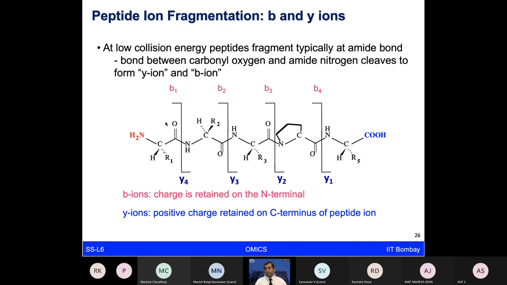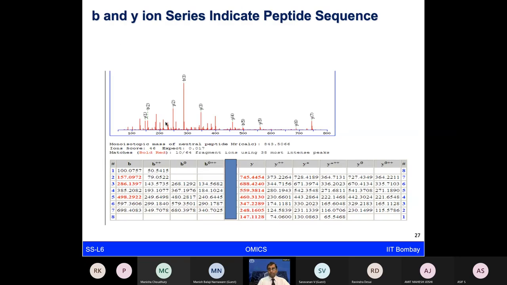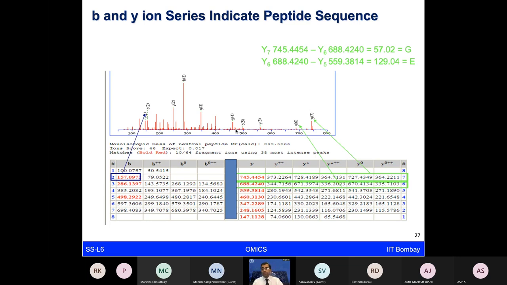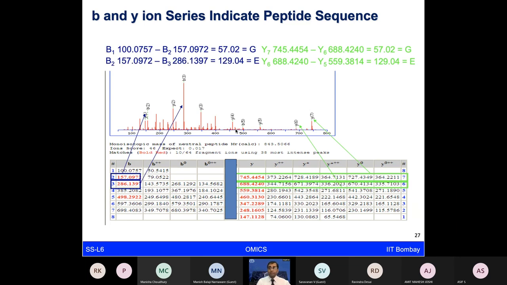But I'm just trying to give you the idea that the amino acid sequences we studied are crucial, because even in the complex instruments, we are going to deduce those sequences. So once we generate this kind of data set using a mass spectrometer, which now shows us the Y and B ion patterns, we look at the difference between these Y ions and B ions, and based on those we derive which amino acids are giving us this difference, like glycine in this case for Y7 minus Y6, or glutamic acid for Y6 minus Y5. And similarly, we try to correlate that with the B ion series as well.